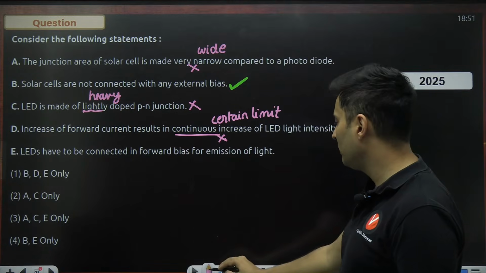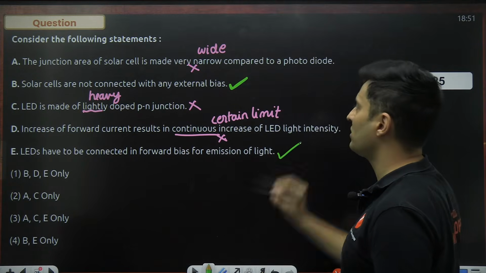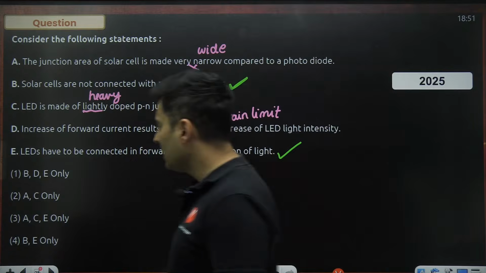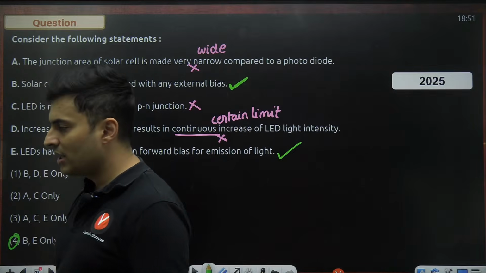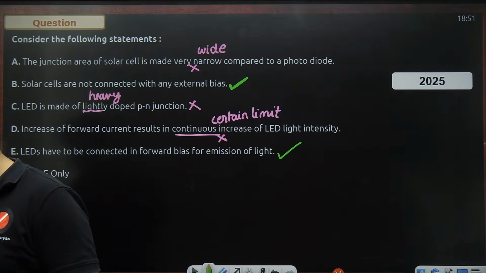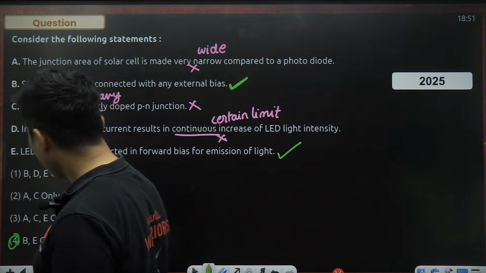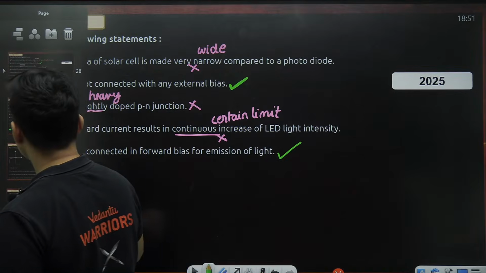LEDs have to be connected in forward bias. This is also absolutely right. So B and E, that means my fourth option will be absolutely correct. Is that okay, everyone? Let's go to the next question on your screen.